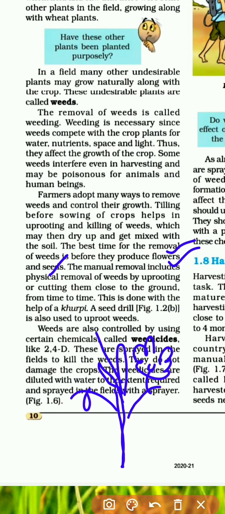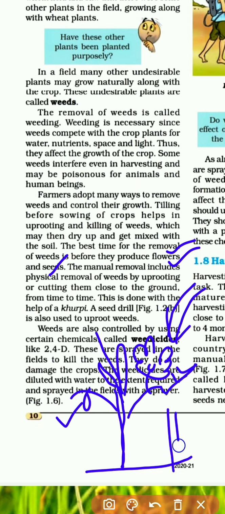because suppose the flower has grown. So what will happen? It will help in producing more weeds. If there are seeds and there are flowers, the number of weeds will increase. And if there are seeds, some bird will come, take the seed, and spread it in other parts of the crop land also.